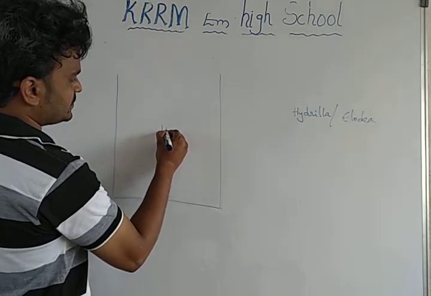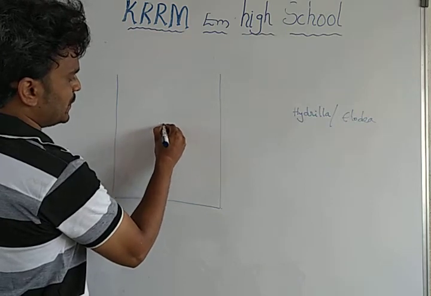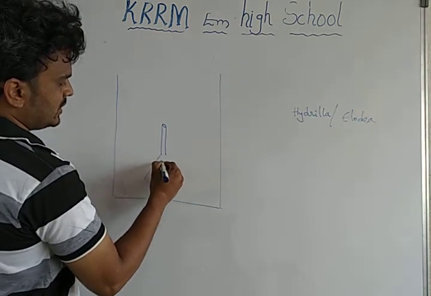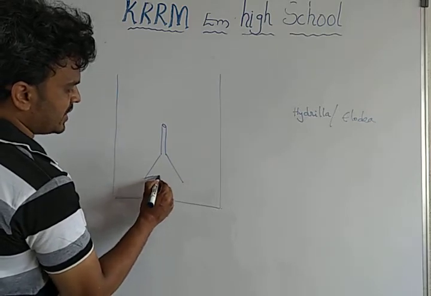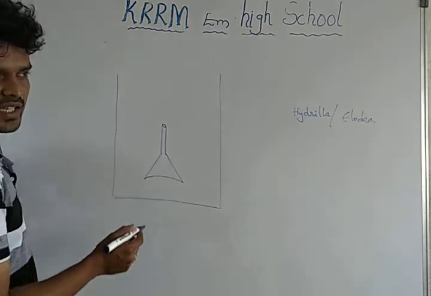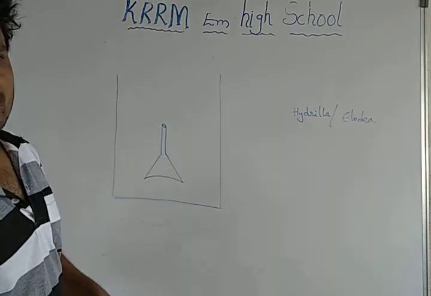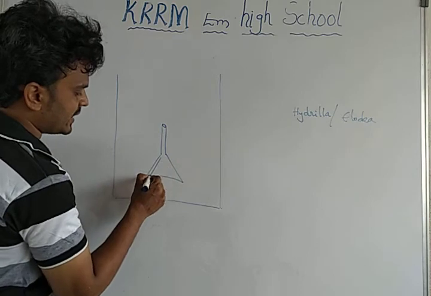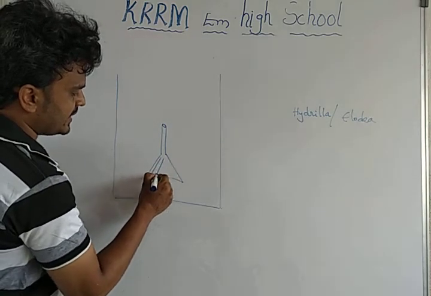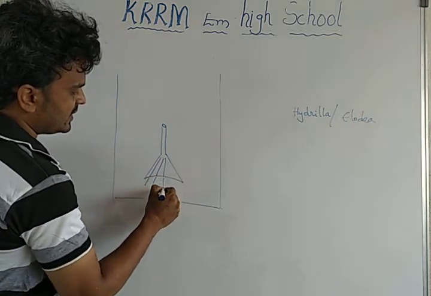A funnel is used to pour liquids into containers. So imagine this is a funnel taken in the inverted position. Invert means reverse. And insert the hydrilla plant leaves inside the funnel.